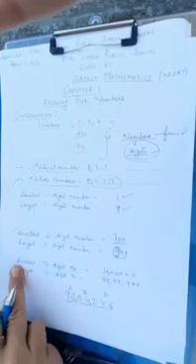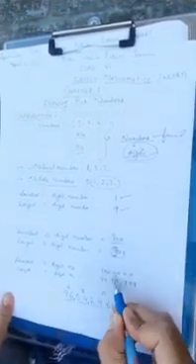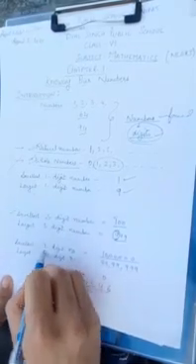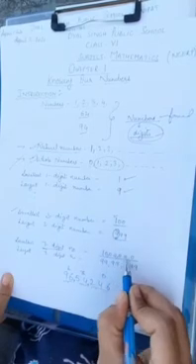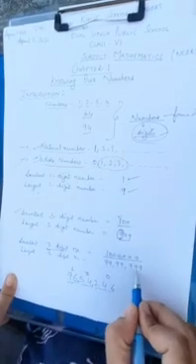So if I talk about smallest 7-digit number, it is 1000000. Now this is a 7-digit number. Count the digits: 1, 2, 3, 4, 5, 6, 7. In the same way, largest 7-digit number is 9999999.